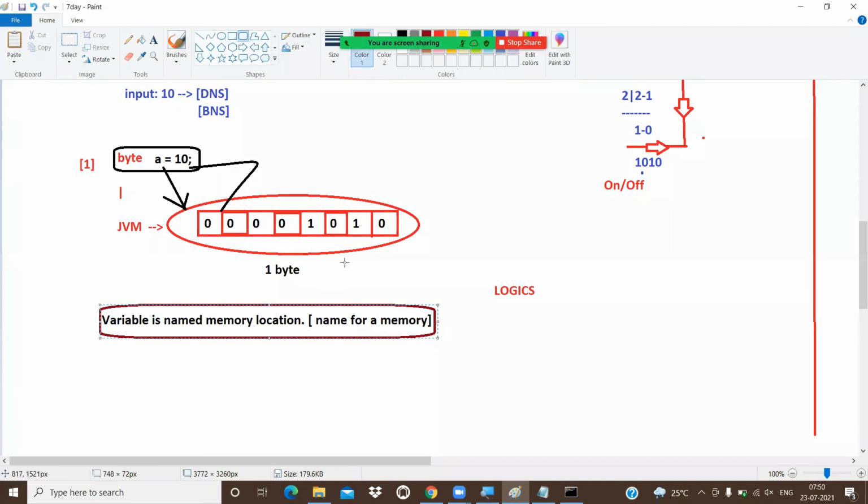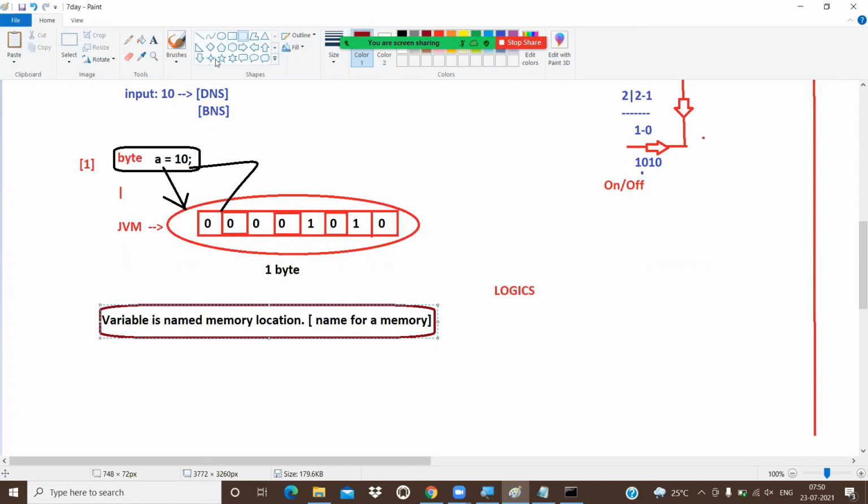Now, if you want to differentiate one memory from another, one address from another address, we require addresses, but we don't know the memory address. Then we have alias names, nicknames. Those nicknames, alias names, are technically called the variable name. So a variable is a named memory location, nothing but a name for the memory.